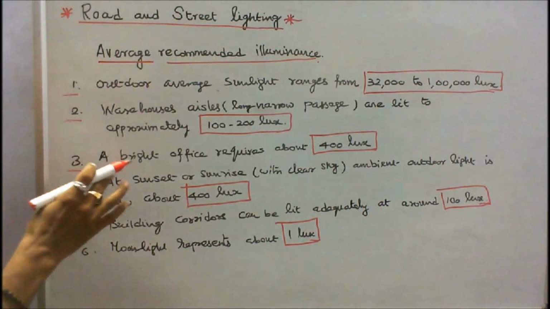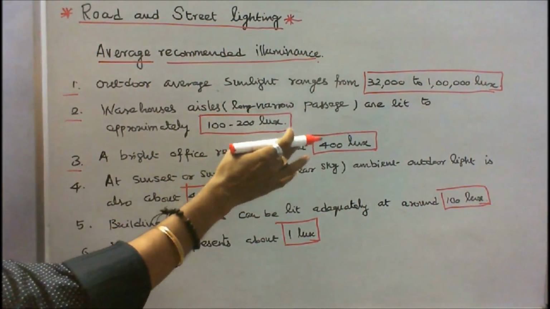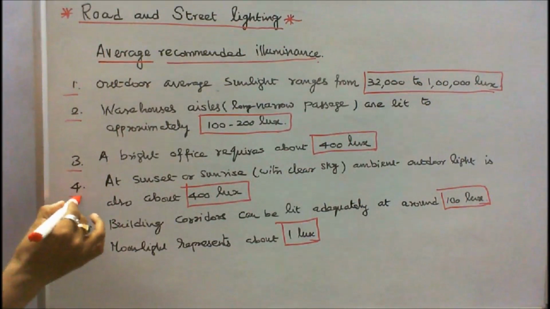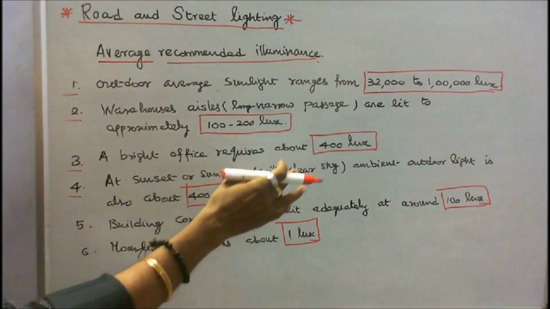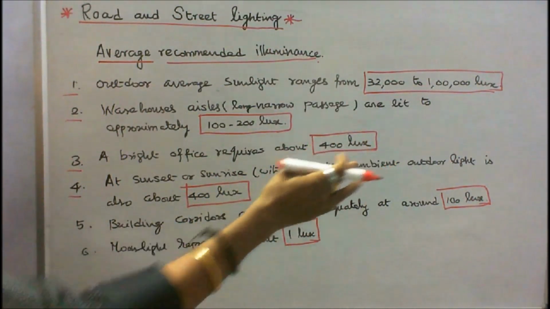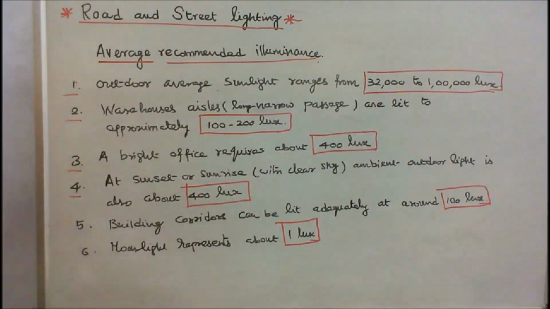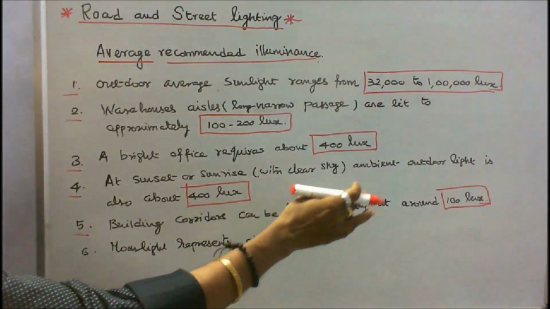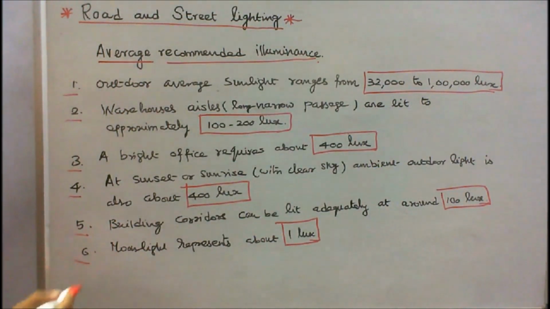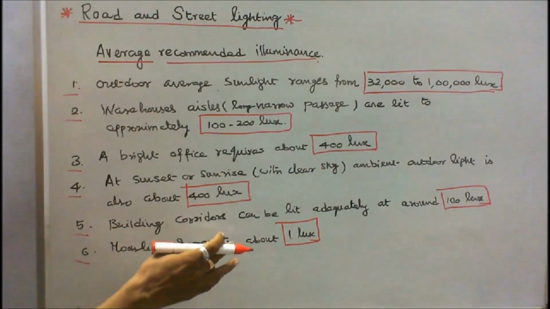Number 3, a bright office requires about 400 lux. Number 4, at sunset or sunrise with a clear sky, ambient outdoor light is also about 400 lux. Number 5, building corridors can be lit adequately at around 100 lux. Number 6, moonlight represents about 1 lux.